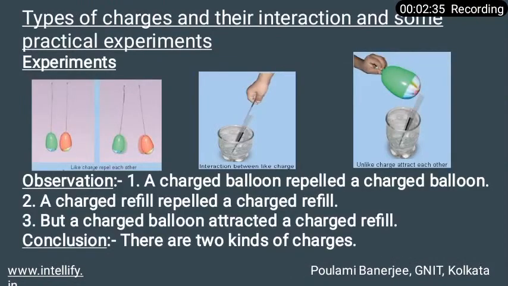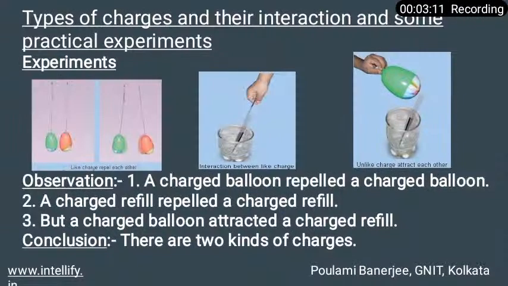Next, the types of charges and their interaction and some practical experiments. There are three pictures in the slides, and one by one I will describe each picture and the experiment it is trying to show. First, in the first picture, inflate two balloons and hang them in such a way that they do not touch each other.